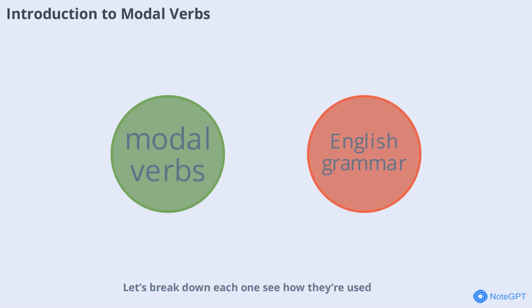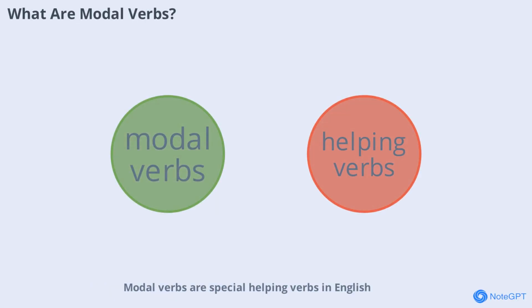Let's break down each one, see how they're used, and learn the subtle differences that can make your English communication clearer and more effective. Modal verbs are special helping verbs in English. They don't change form for different subjects, and they're always followed by the base form of a verb. For example, we say, she can swim, not she cans swim. These verbs help us talk about things like ability, permission, requests, and possibility. The four we'll focus on today, can, could, may, and might, are some of the most common and useful. By mastering them, you'll be able to express yourself more precisely in a variety of situations.